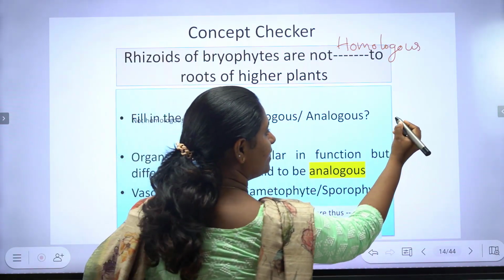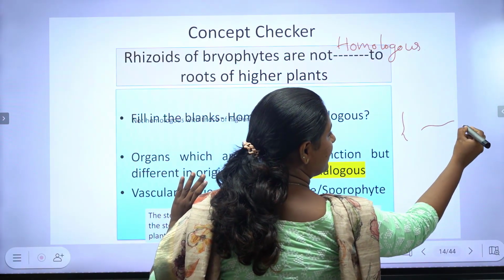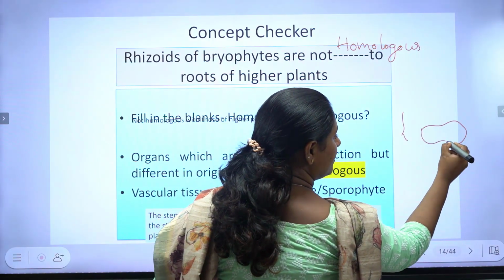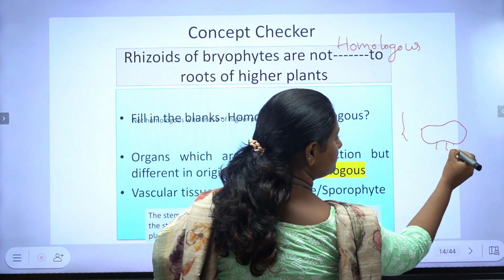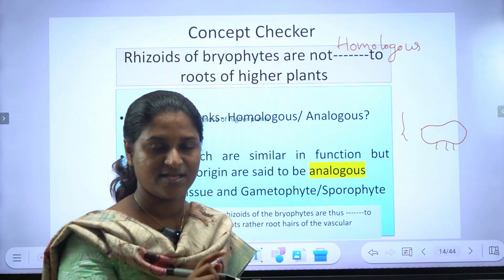In higher plants, the root hair, and in bryophytes, the rhizoids, are analogous. They are not homologous.